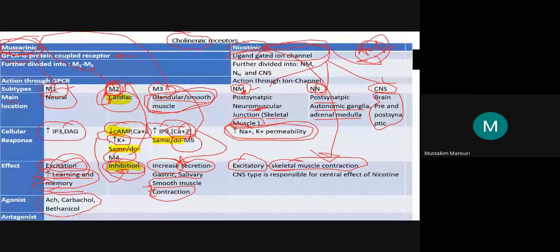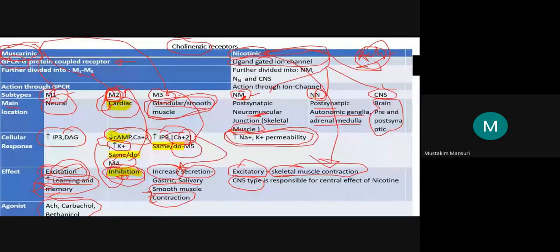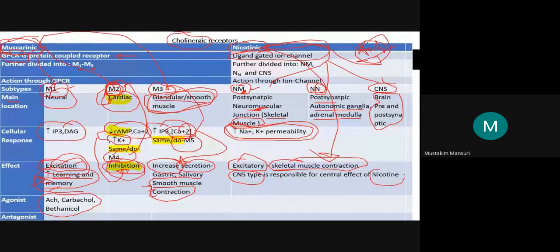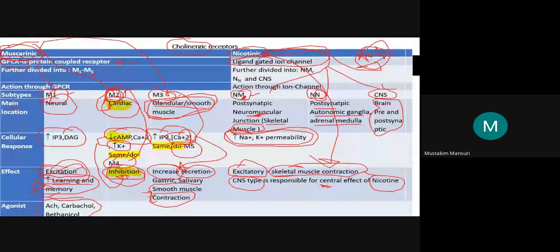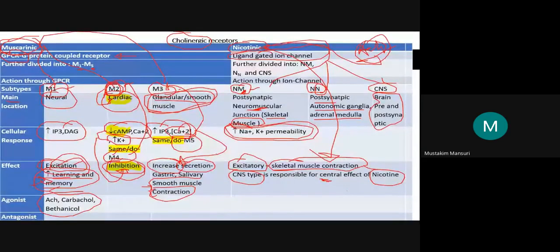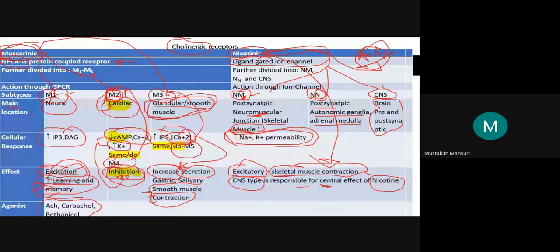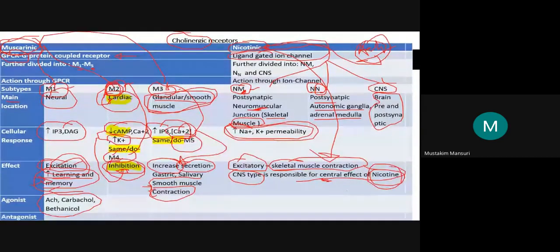When we say CNS type, it is mainly responsible for the central nicotinic effect, as nicotine is one of the substances of addiction. So the CNS type is responsible for the central effect of nicotine, one of the agonists of the nicotinic receptor.